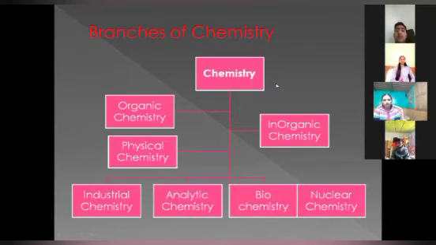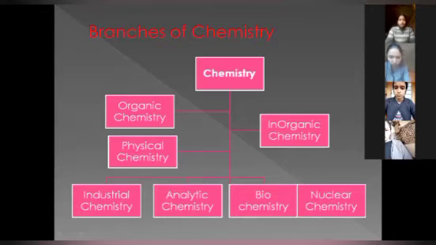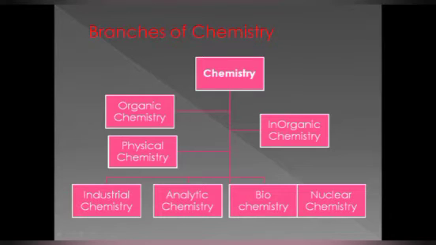Next, if you talk about branches of chemistry, these are the branches of chemistry. Chemistry is a branch of science. Similarly, there are many branches of chemistry. मतलब chemistry के भी आगे बहुत सारे subject बने हुए हैं, like organic chemistry, inorganic chemistry, physical chemistry, industrial chemistry, analytic chemistry, biochemistry, nuclear chemistry.